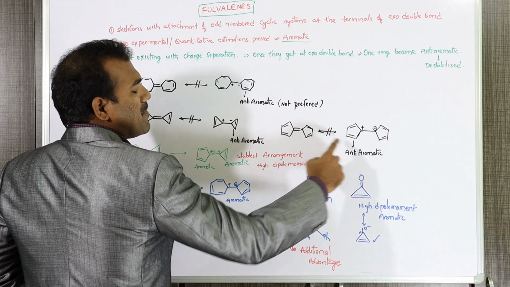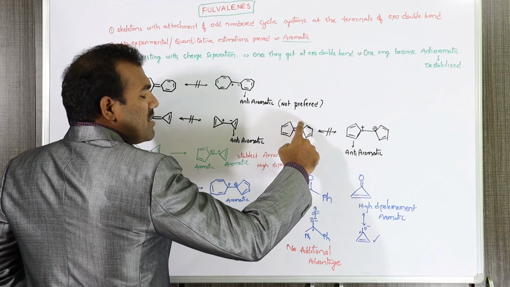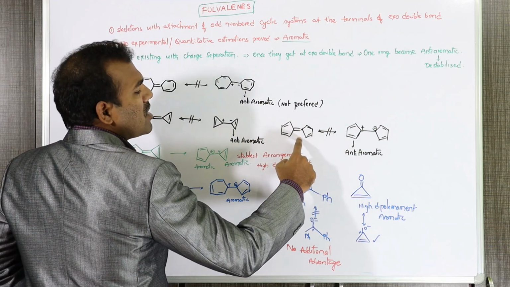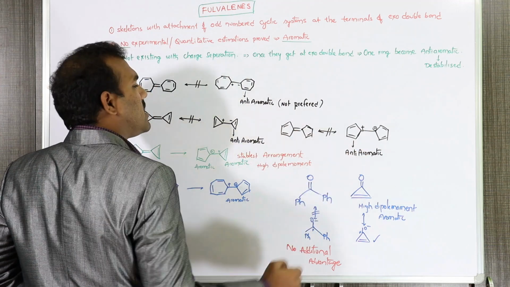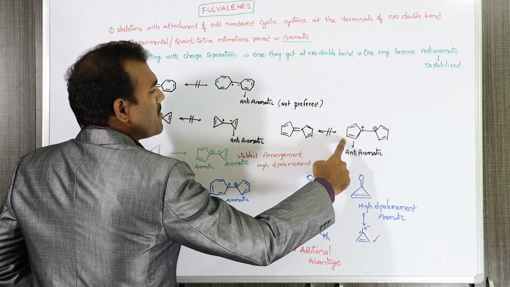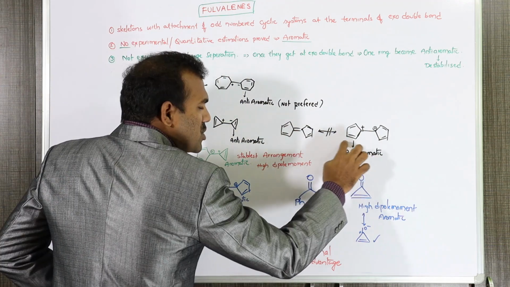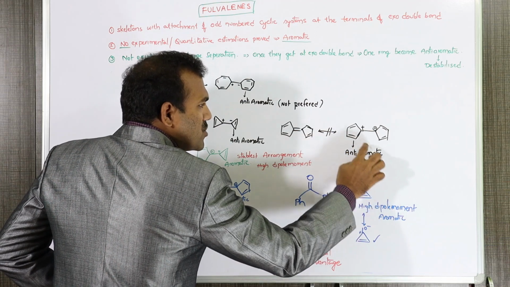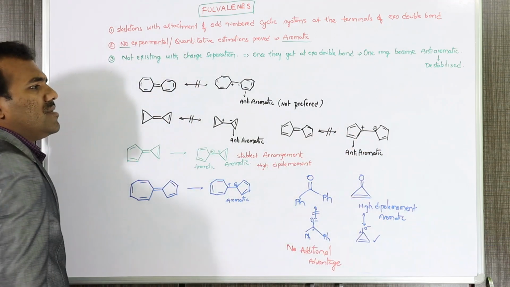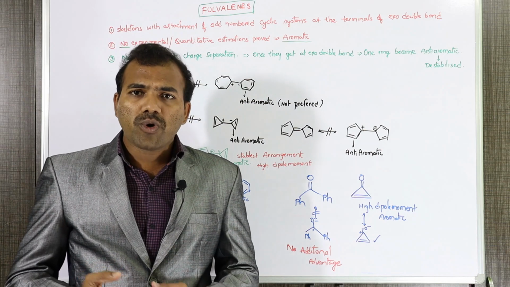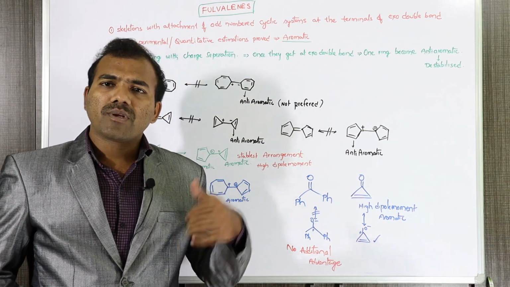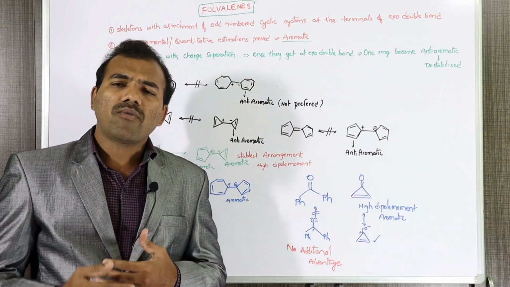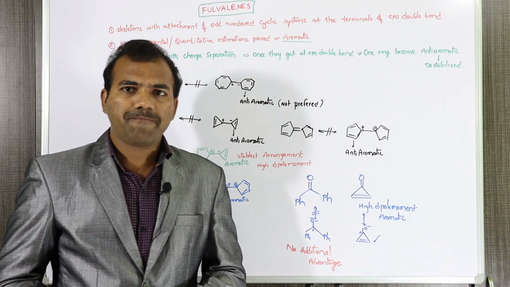Here also the same. If there is any chance of electron movement to the other ring, then one ring will become anti-aromatic. These will not show aromatic property through experimental results or quantitative estimations.